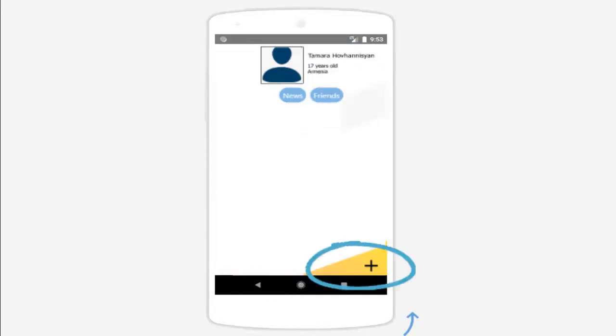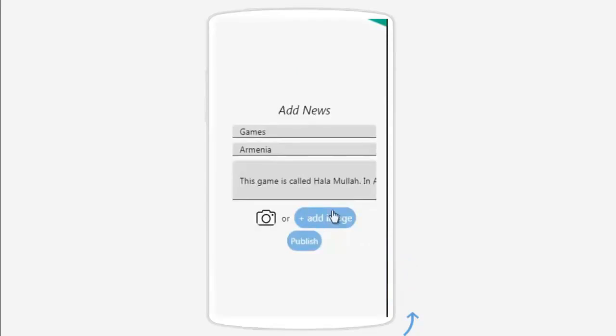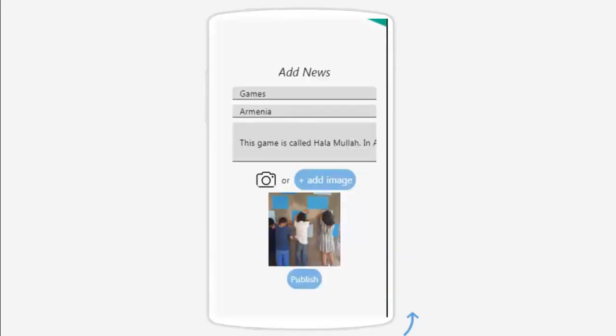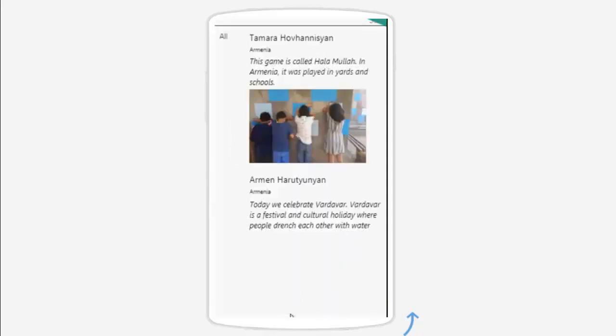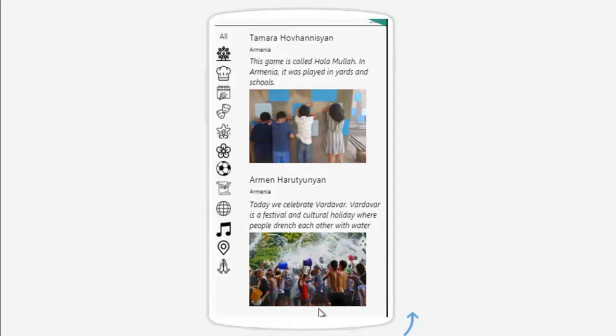Click plus button at the bottom of your personal page and add your post. An important thing to mention: to avoid unwanted publications, application has an additional artificial intelligence AI module which checks the content before confirming. A negative expression or a photo will not be approved.